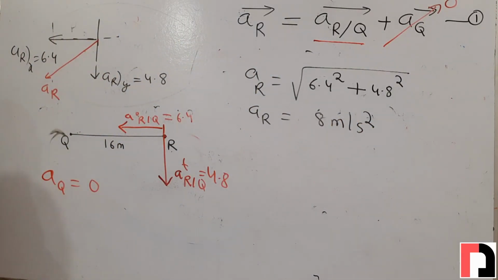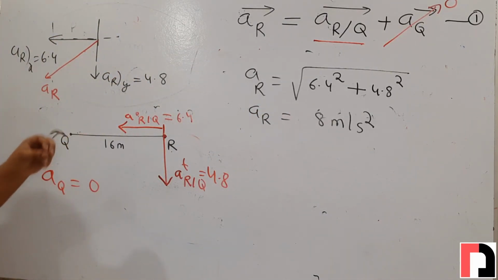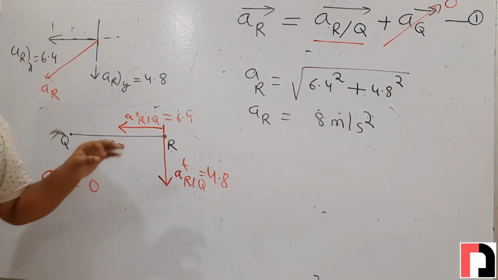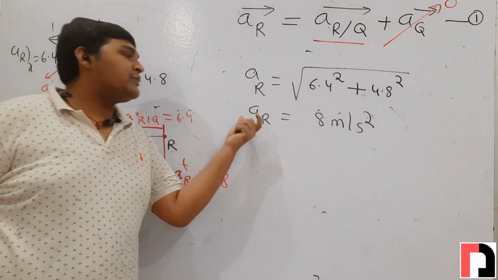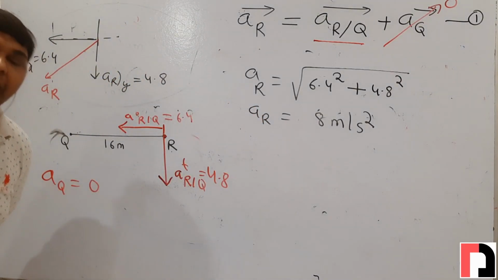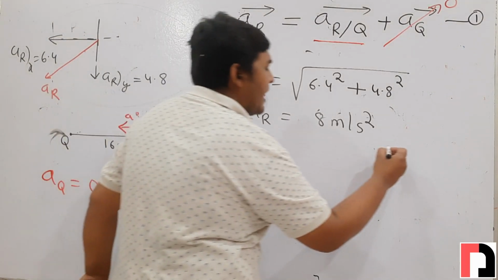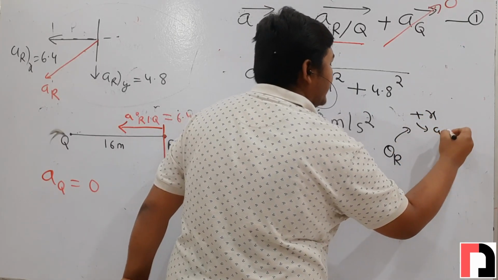But in the options, not only its value is asked, its direction is also asked. In all the options, the angle of acceleration of r is again given. But again, it is not mentioned in the options or question from where we have to measure this angle. Okay, as I said earlier, whenever it is not mentioned from where we have to take the angle of a vector, we will always take it from positive x-axis in anti-clockwise direction. So we will calculate the angle of acceleration of r. Suppose this is theta. From where? From positive x-axis in anti-clockwise direction.